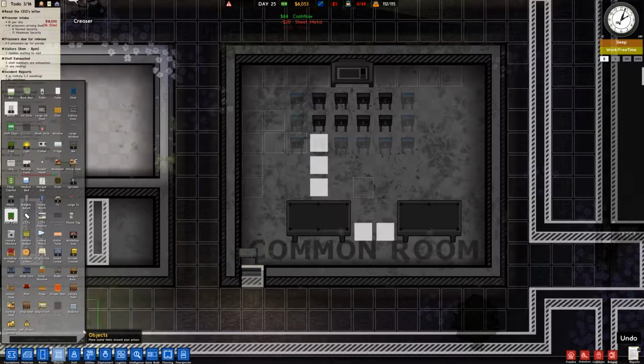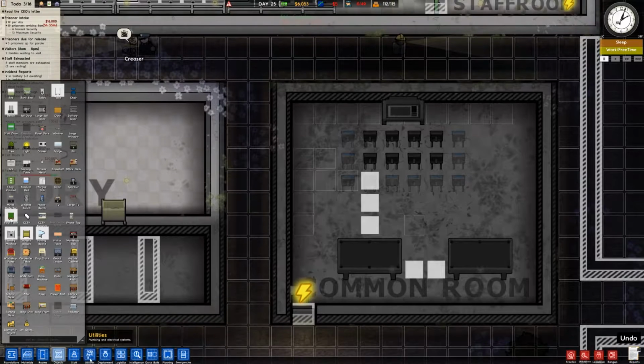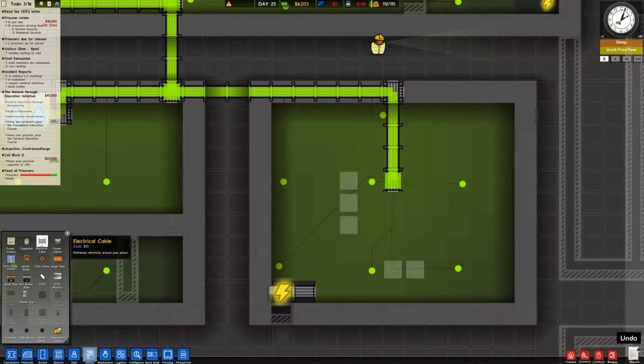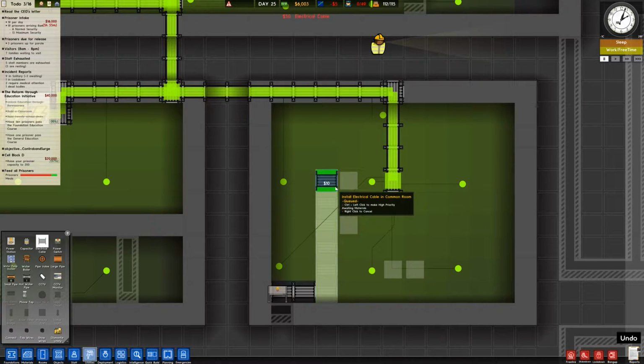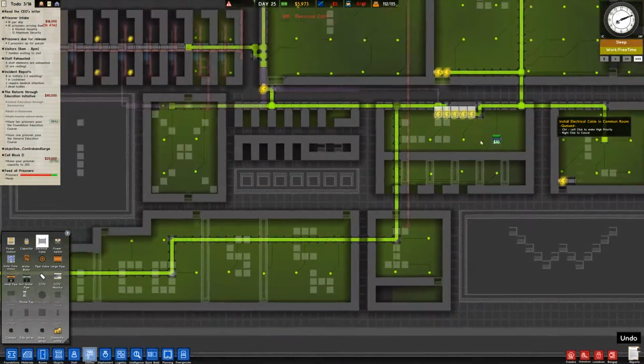I think so. I thought about putting some phones in here, but I'm going to wait until I have more taps to do that. I don't have enough phone taps right now. Let's just do a direct route. I think direct route's probably the best way to do this. I don't need to run it any special way or anything.